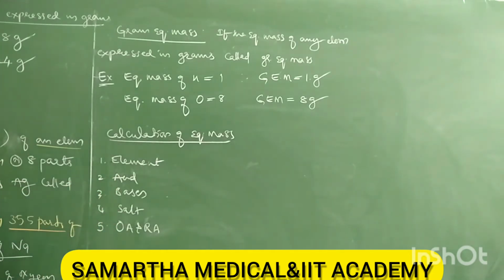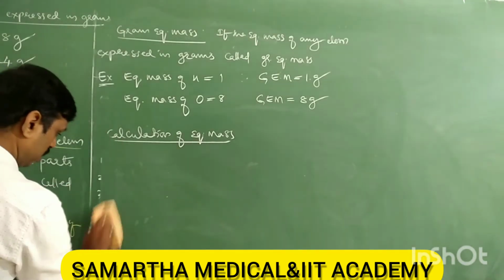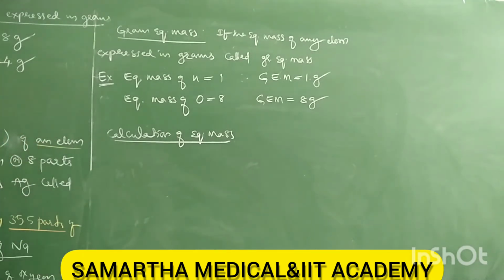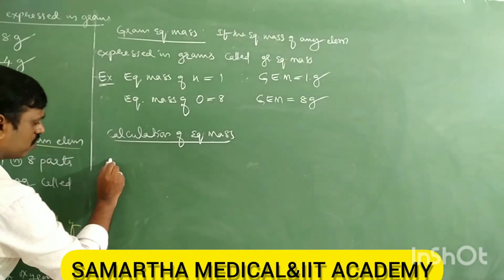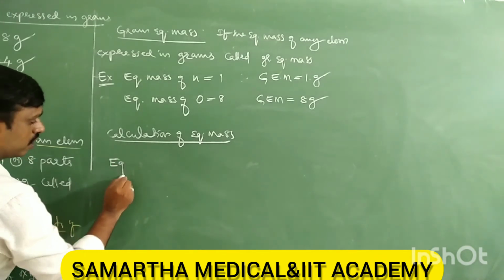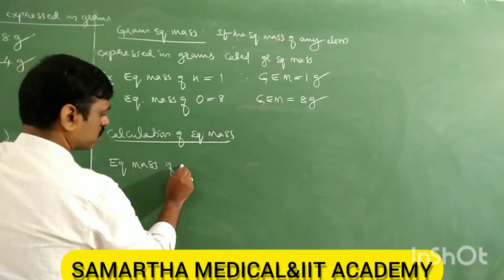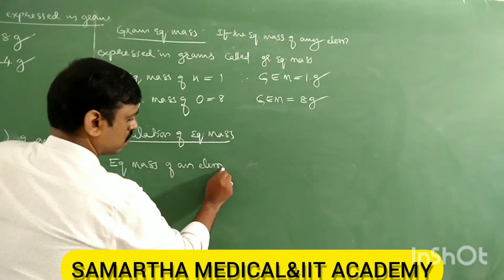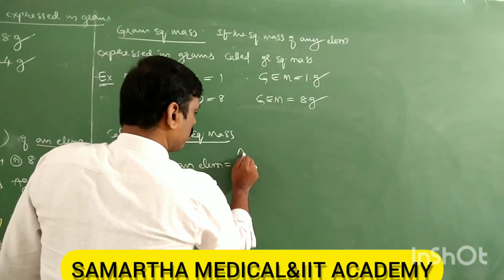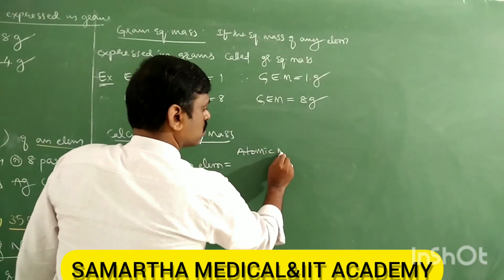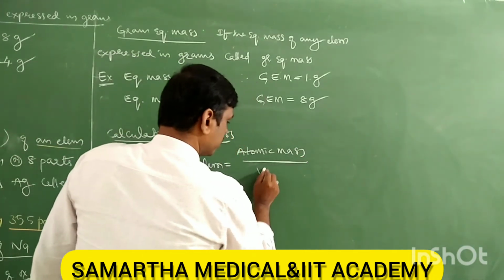Let's say first is element. Most of the time you will need the equivalent mass of an element. How do you calculate it? The equivalent mass of an element is equal to the atomic mass of the element divided by its valency.